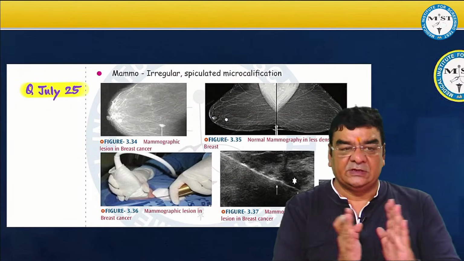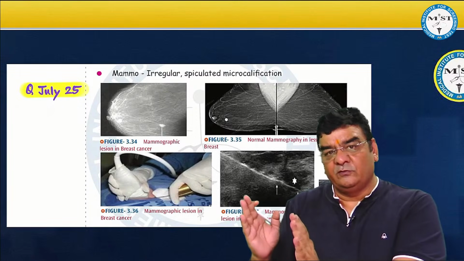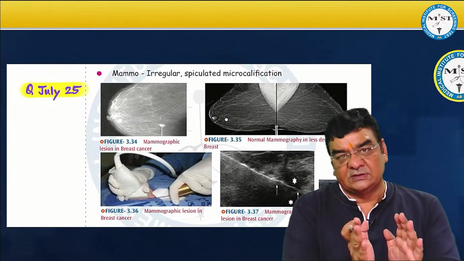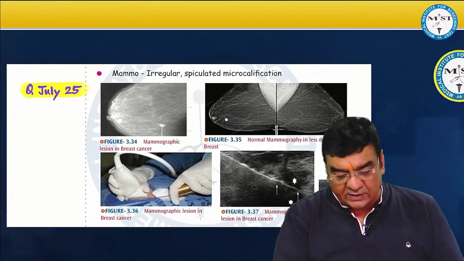So the dictum is less than 40, ultrasound; more than 40, mammography. But in high-risk cases, we do mammography after 30 years of age.